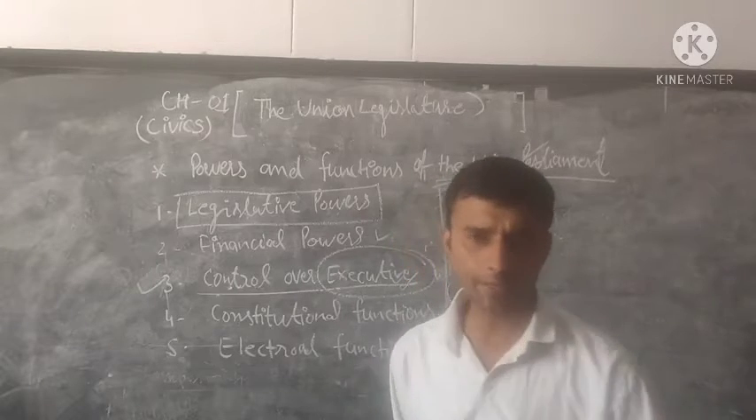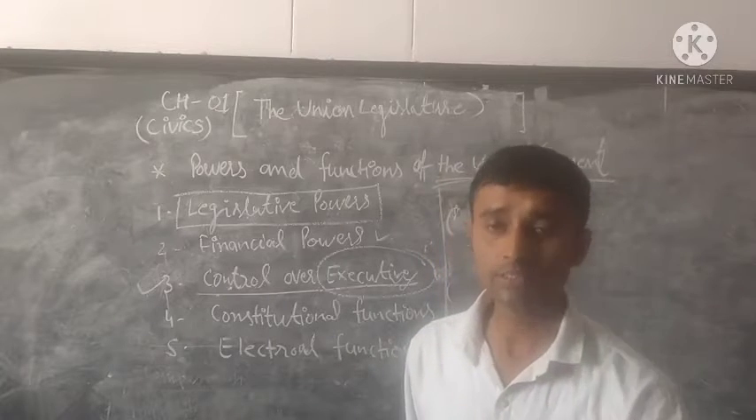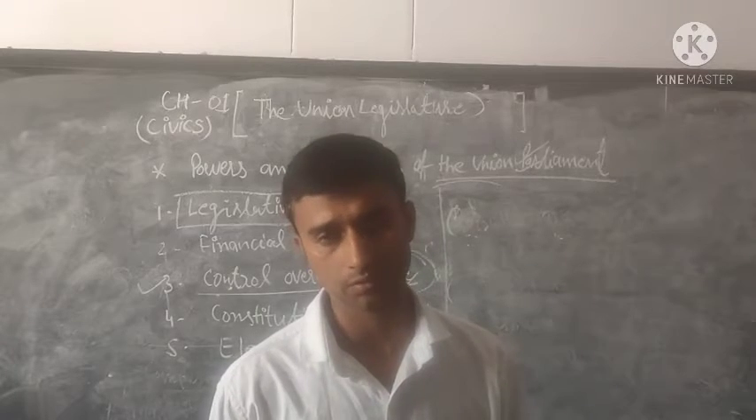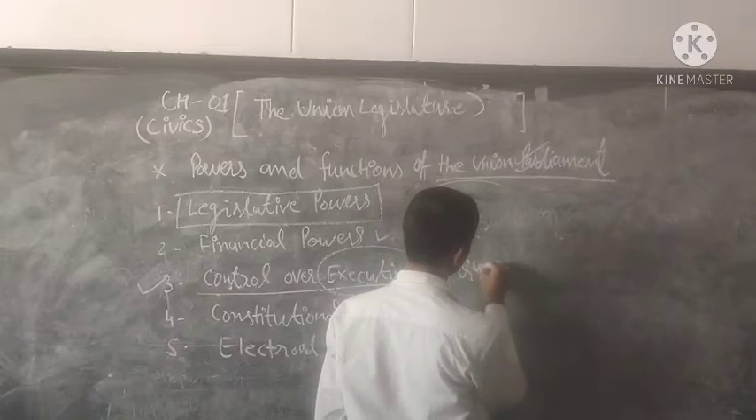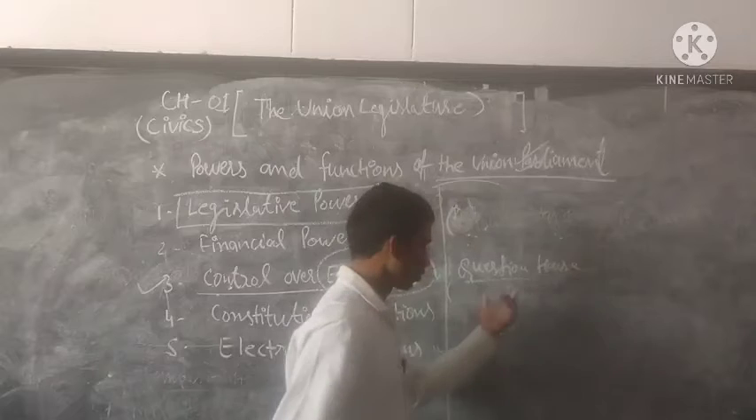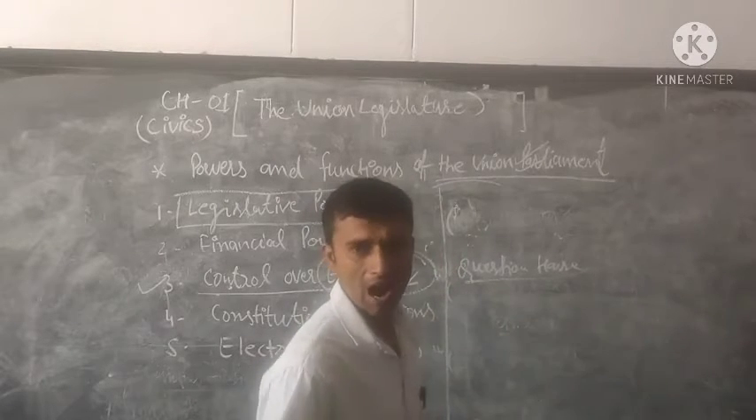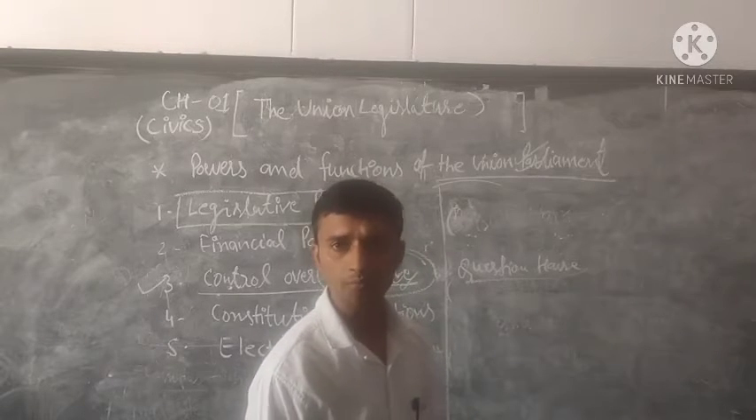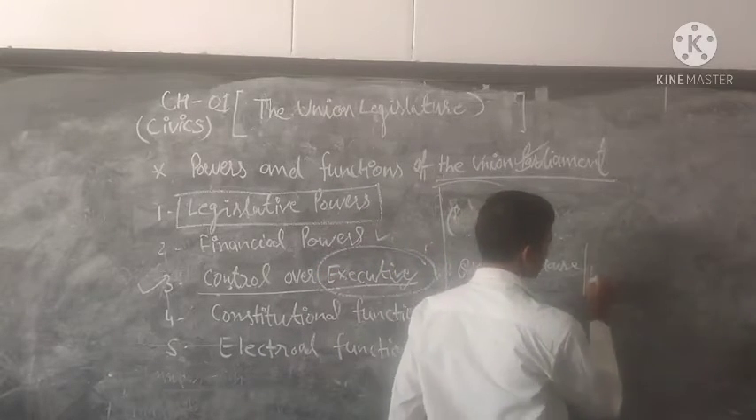It is very important. Many times the question is asked, through which weapons does our Parliament control the executive? There are many weapons. Through these weapons, like the question hour, the members of the Parliament ask questions of the Prime Minister and their Council of Ministers, and also through the adjournment motion.